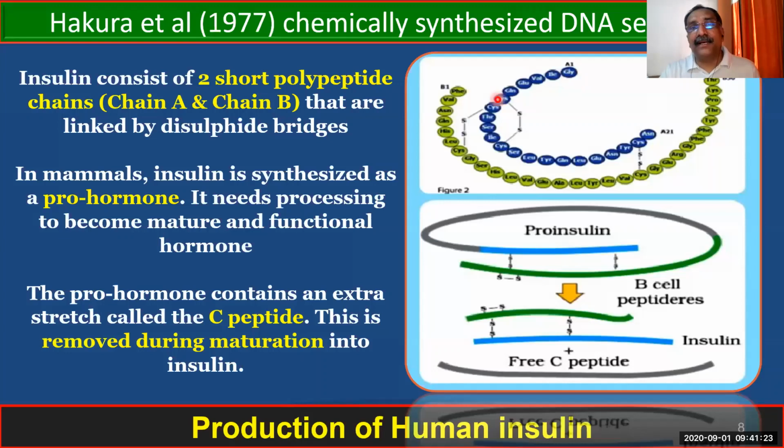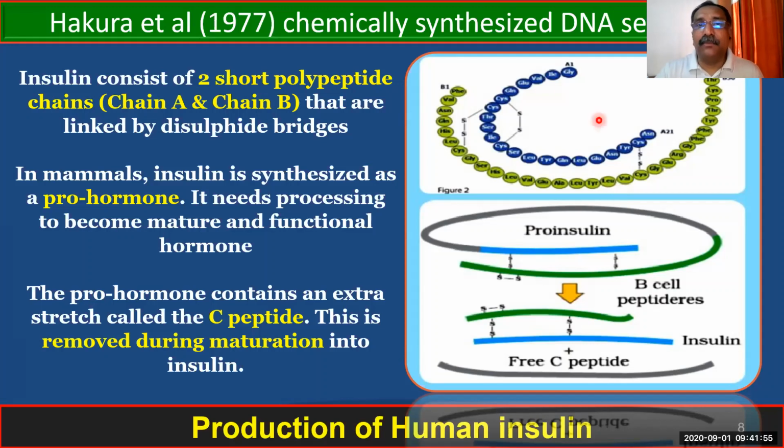If you look at it here, you can see two types of polypeptide chain. One chain is called polypeptide chain A. The second chain is the green colored one, called chain B. These two chains are there in the gene which produces human insulin.